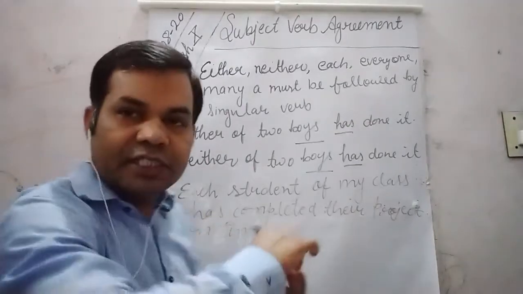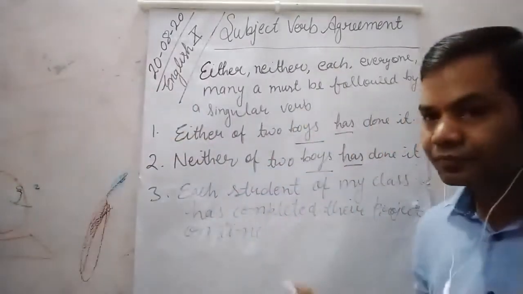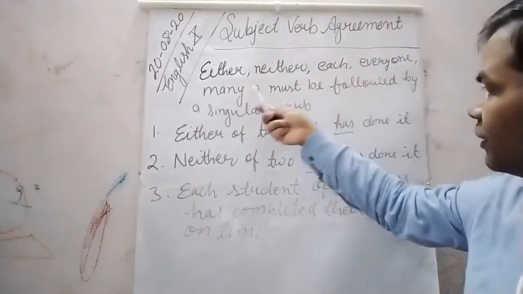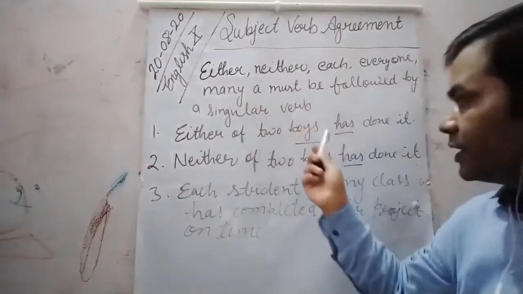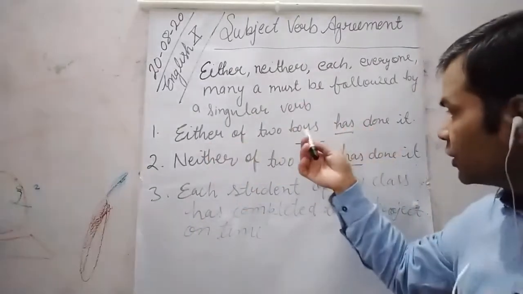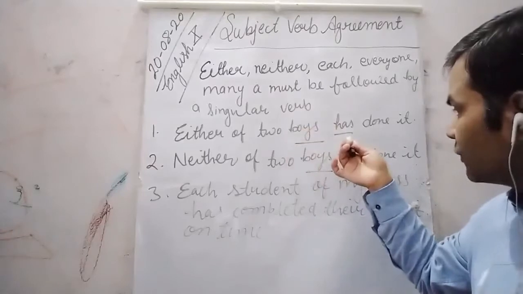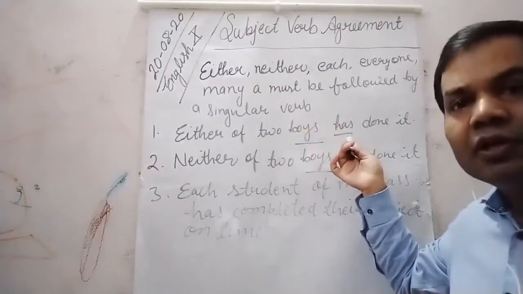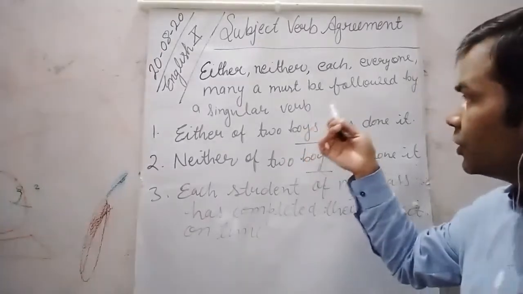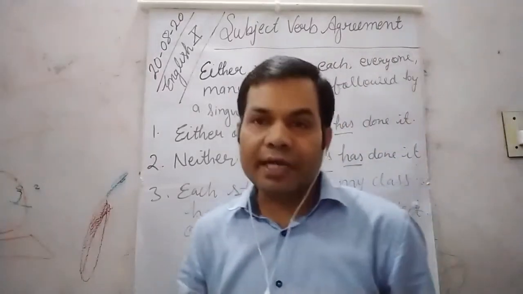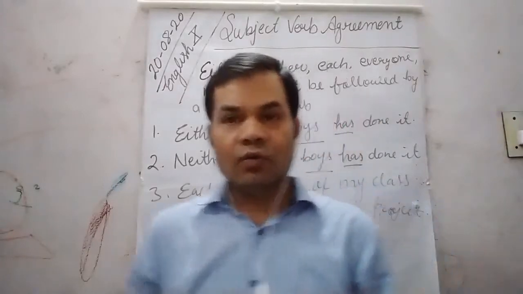So dear students, here we can see that either, neither, each, everyone, many, they must be followed by a singular verb. Either of two boys has done it. Here you can see it is plural, but even though it is followed by a singular verb, because according to the grammar rule, either, neither, each, everyone, many, they must be followed by a singular verb.